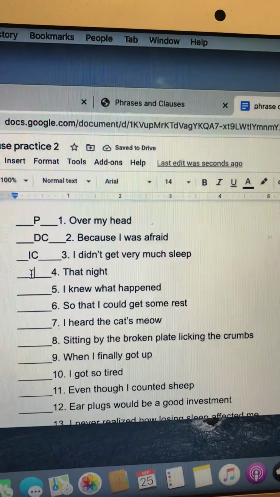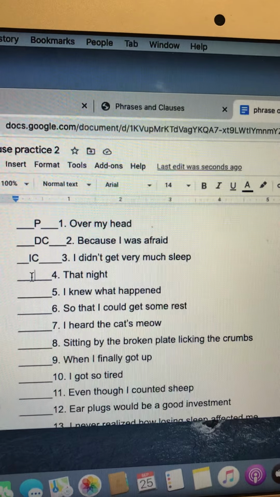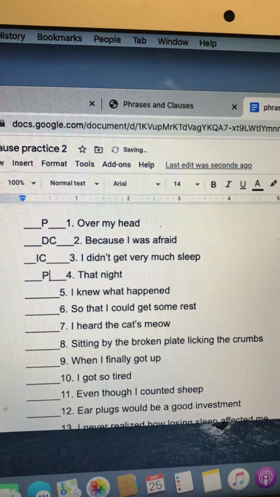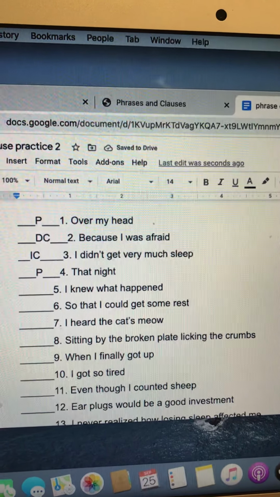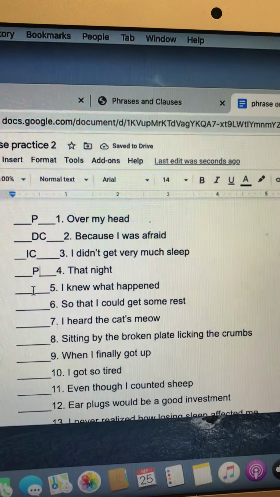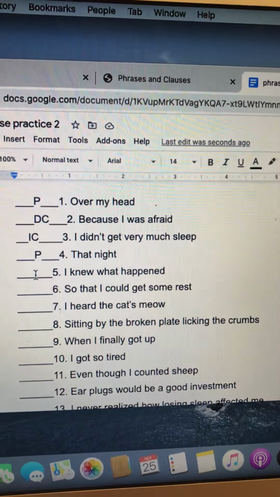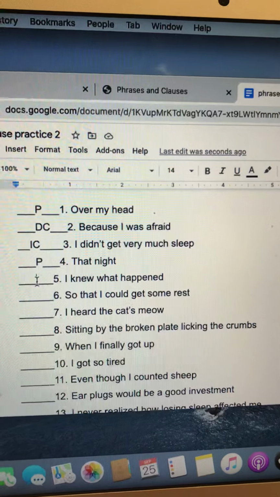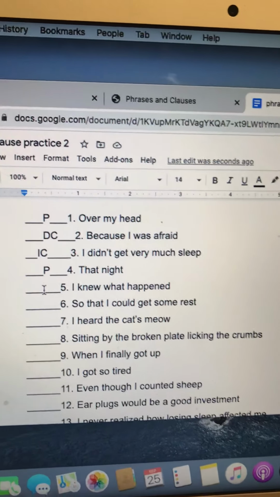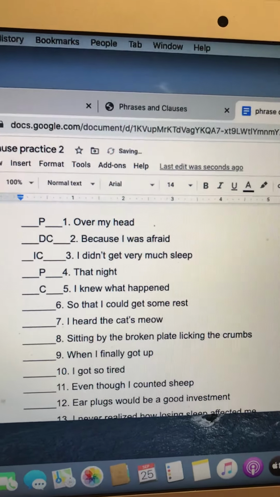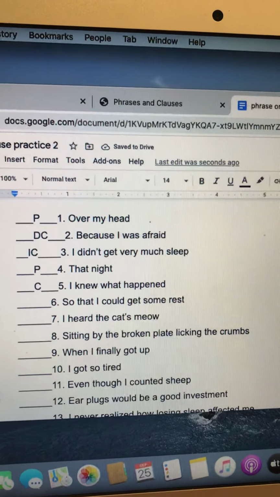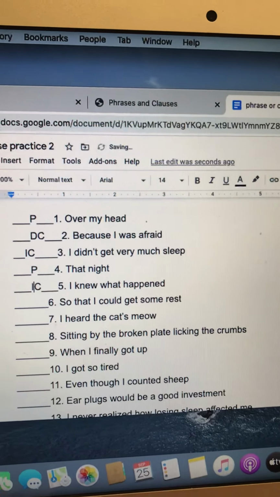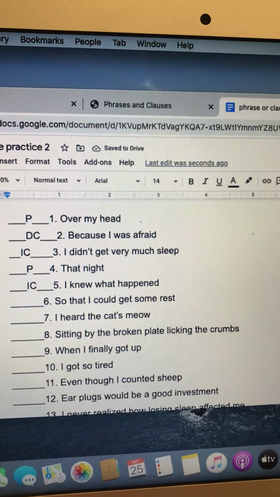Number 4, that night. Well, it doesn't have a subject or a verb. Nobody's doing anything. So this is a phrase. I'm going to have to add things to it to make it make sense. Number 5 says, I knew what happened. Did somebody do something? Yep, I knew. That's my subject and verb. So I know it's a clause. Do I need more information to make it make sense? I knew what happened. That's perfectly fine alone. So that is an independent clause, not a dependent clause.